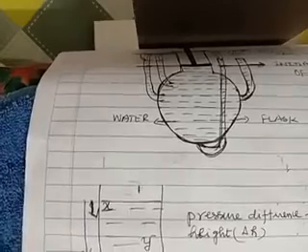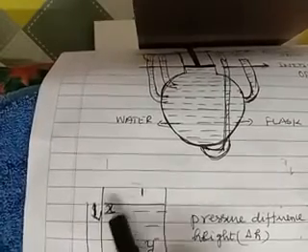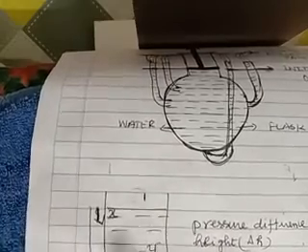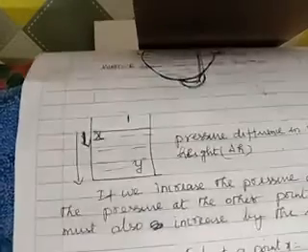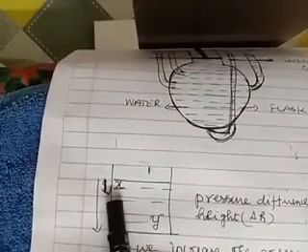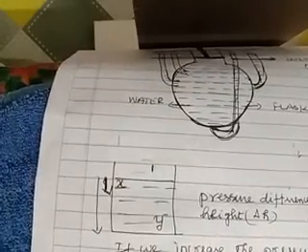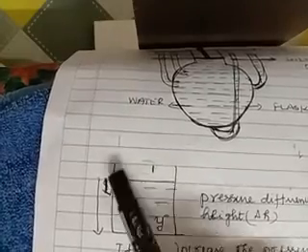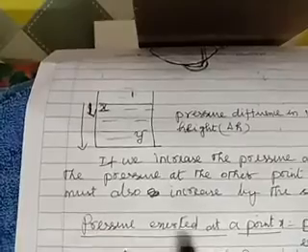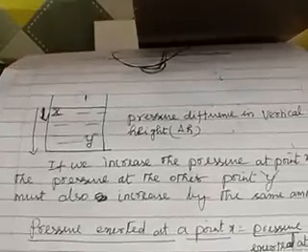But what we do, by some means, if you are going to increase the pressure at X, what happens? The pressure at Y also increases by the same amount. See, that is what I want you to relate with this experiment. When you increase the pressure in X, the pressure at Y is increased by the same amount. But of course, there is a pressure difference. That's a different thing. Okay. Now, what you can understand, pressure exerted at a point X is equal to pressure exerted at the point Y.